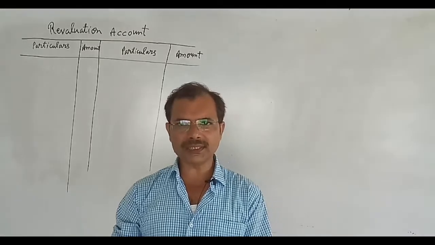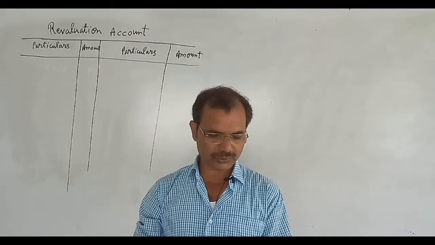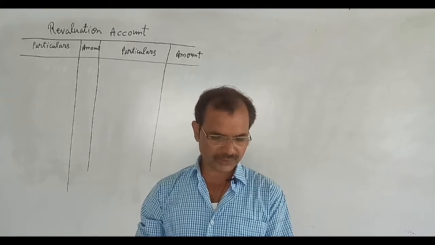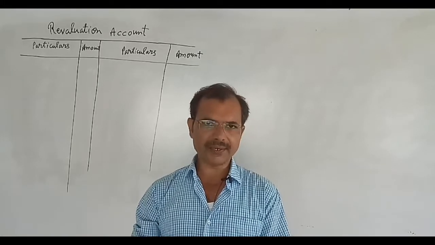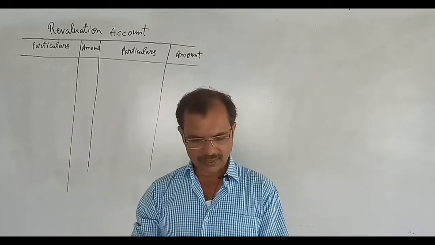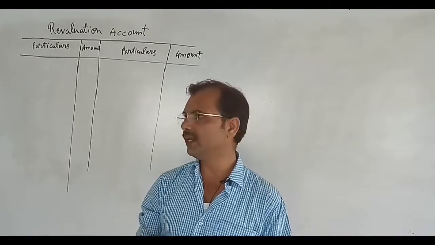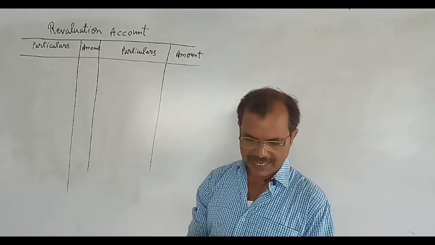And now we will see the cash. In the asset side, cash is 2,000, sundry debtors 8,000, stock 40,000, furniture 13,000, patent 4,000, building 60,000, and goodwill is also given. This is old goodwill 6,000. Now according to the adjustment, we will maintain revaluation account as it is written.